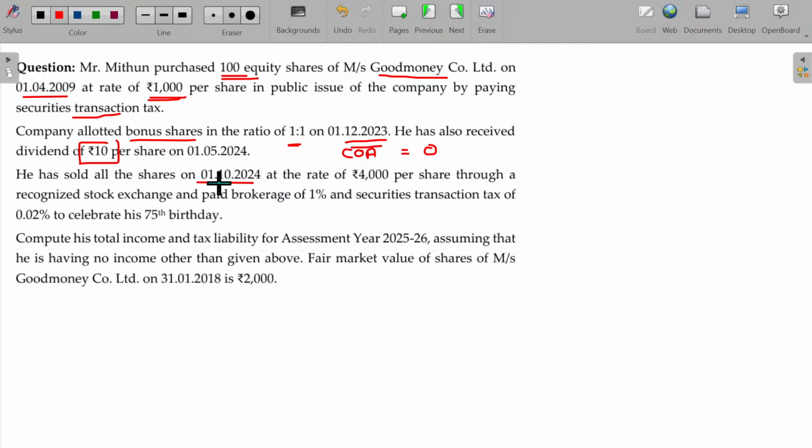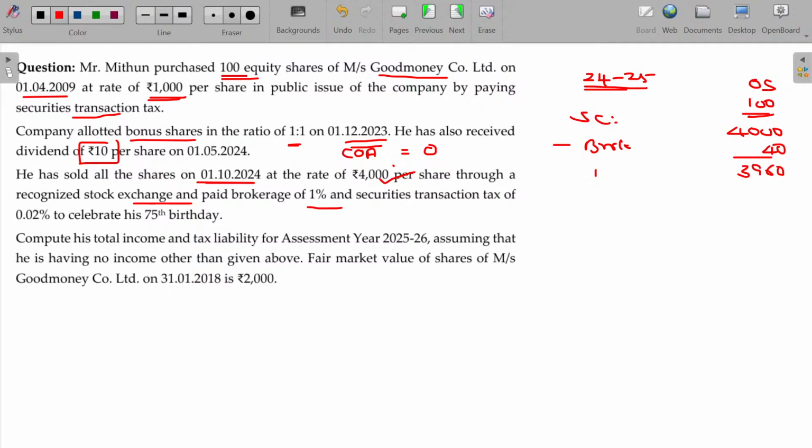He has sold all the shares on 1/10/24. So for the year 24-25 previous year, the sale consideration of all the shares being 4,000 per share through a recognized stock exchange and paid a brokerage. So 4,000, number of shares being 100. I am talking about original shares minus brokerage. Brokerage 1% in this case being 40 rupees. 3,960 will be the net sale consideration minus cost of acquisition. In this case, cost of acquisition is whichever is higher, because original share purchased before that specified date.